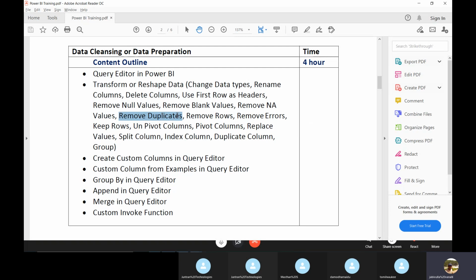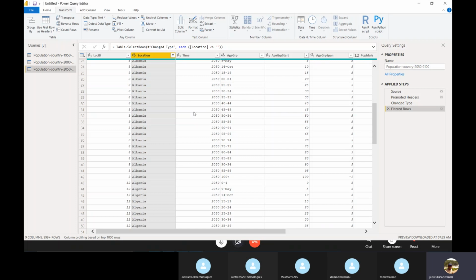When we require removing duplicates, if you want to keep only distinct values in that table or in that column, generally we use it on columns. We'll remove the duplicates in a specific column, and we use that column as a filter. Don't worry, I will explain in coming sessions. So how to remove duplicates, we'll see now.